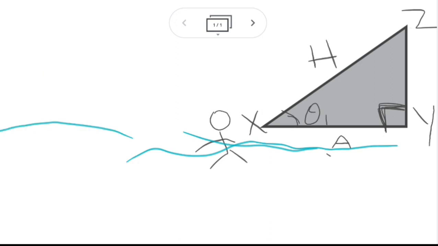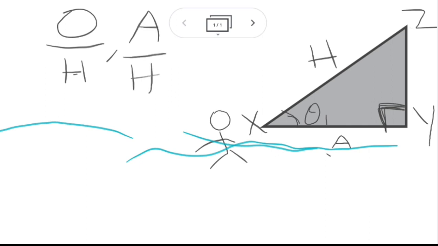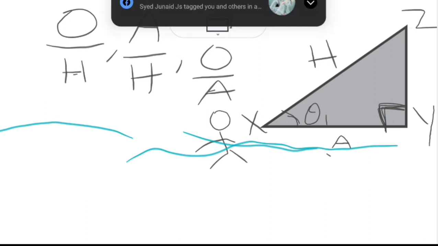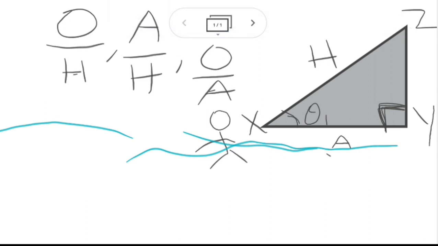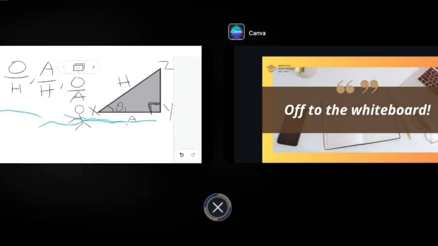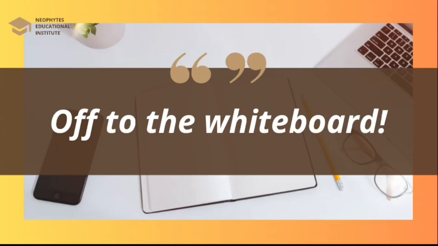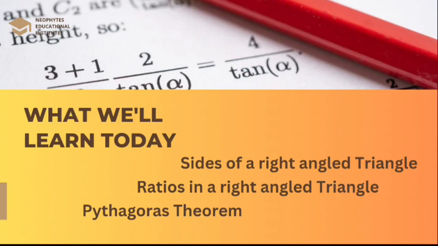So you have the comparison of the opposite side with the hypotenuse side, the comparison of the adjacent side with the hypotenuse side, and also if you want to compare the opposite side with the adjacent side directly and ignore the longest one, these are the comparisons. And in mathematical terms, what do we call them? Do you remember from the slide? We call them ratios in a right angle triangle. So these are all ratios, and these are allocated to the right angle triangle.